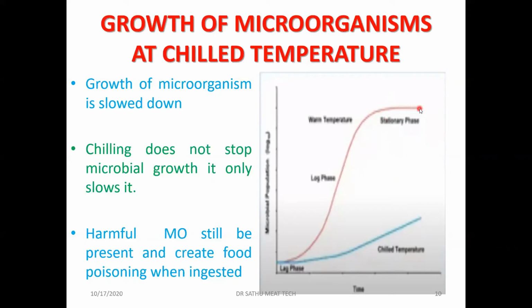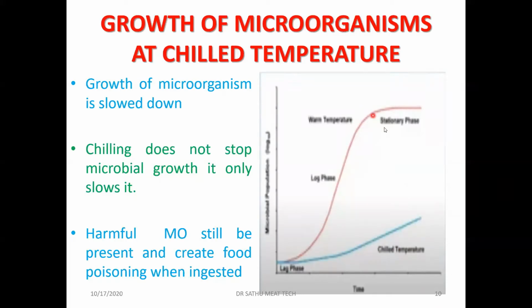Then it comes to the stationary phase. But in the chilled curve, the lag phase is very long and the log phase is not steep; it goes very slowly as time increases. So we are extending the lag phase, and the log phase is not rapid, so we can keep the food material for a long duration. The growth of the microorganism is slowed down. Chilling does not stop microbial growth, it only slows it down. That's what I told you. Here it is slowing down the microbial growth, and here you can see the fast multiplication of the microbial growth.